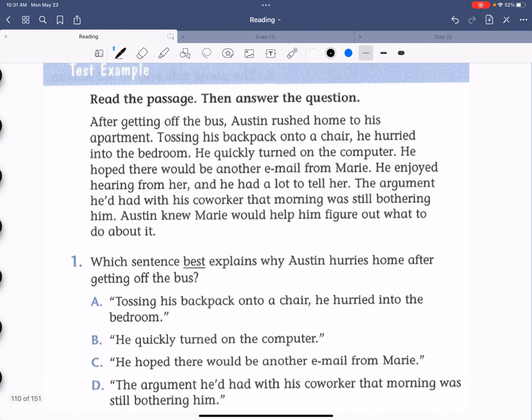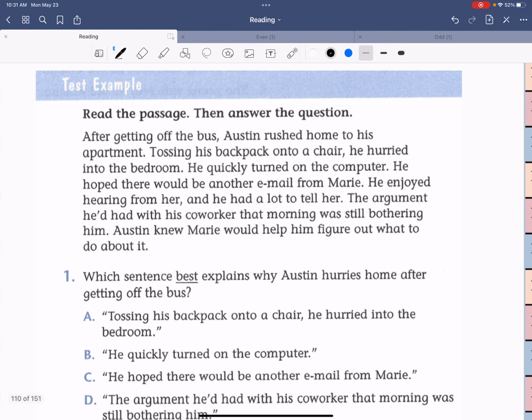Okay, here is a test example. Read the passage, then answer the question. After getting off the bus, Austin rushed home to his apartment. Tossing his backpack onto a chair, he hurried into the bedroom. He quickly turned on the computer. He hoped there would be another email from Marie. He enjoyed hearing from her, and he had a lot to tell her. The argument he had had with his coworker that morning was still bothering him. Austin knew Marie would help him figure out what to do about it.